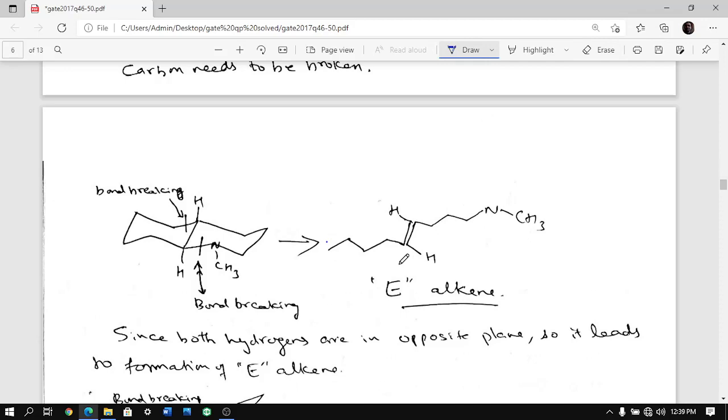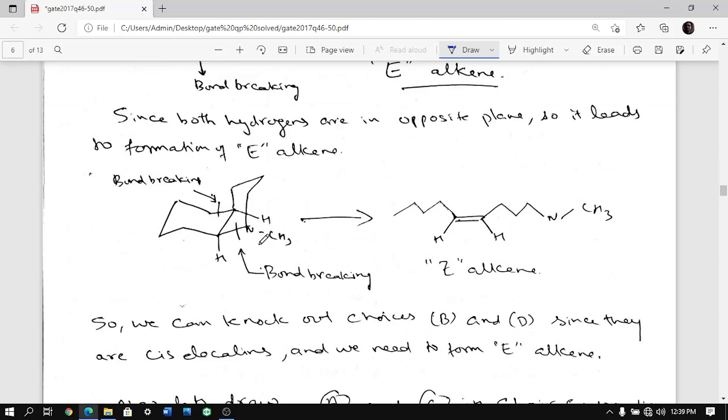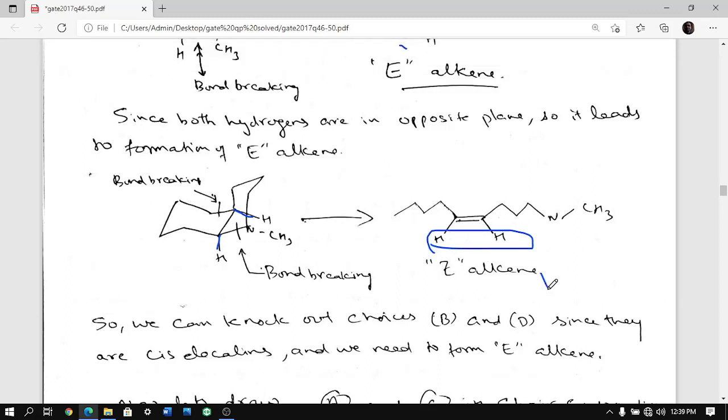What you are getting is E-alkene, and both hydrogens are in the opposite plane, as you can see here. But if you take cis-decylene, then if you break here, what happens? This hydrogen is below, this is also below, so both the hydrogens are coming below the plane, so it is Z-alkene, right? Both the higher priorities are on the same side, and the lower priorities are on the same side, so it is giving Z-alkene.